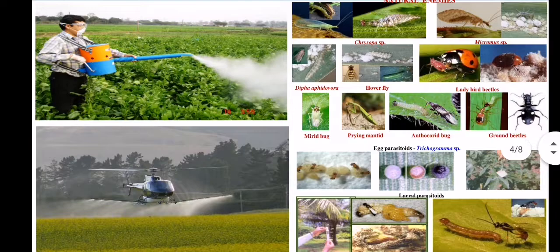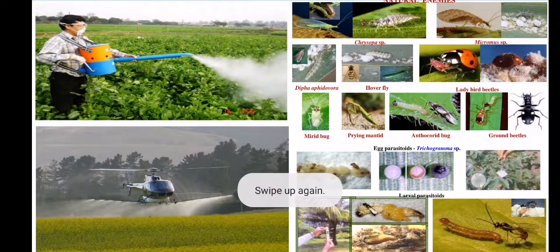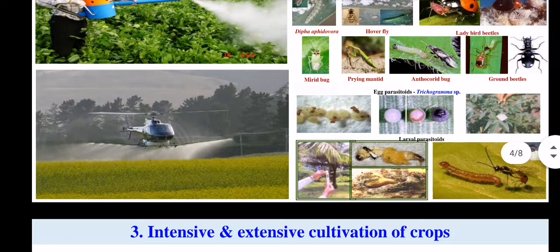We are also destroying the egg parasitoids, for example, Trichogramma species, then larval parasitoids. Because of applying higher doses of chemicals, we are killing these natural enemies. Because of the killing of the natural enemies, the outbreak of pest is higher.